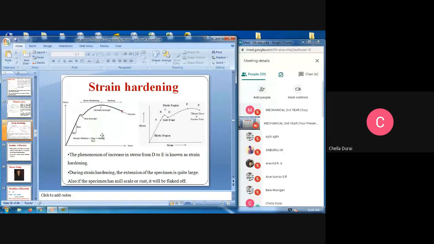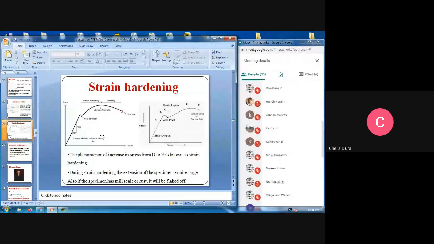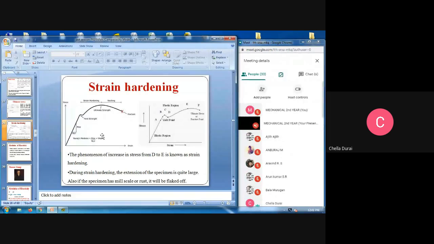We cannot find out whether at that particular point it will fracture or whether it will deform again. For that purpose, we keep that as a necking point. Necking is from ultimate strength to the fracture point.